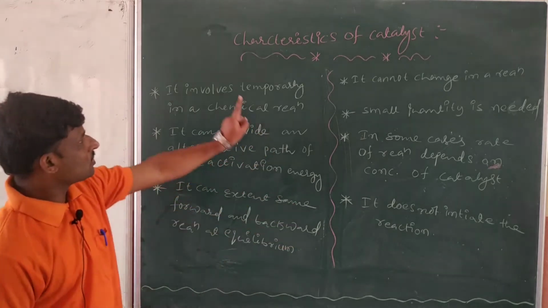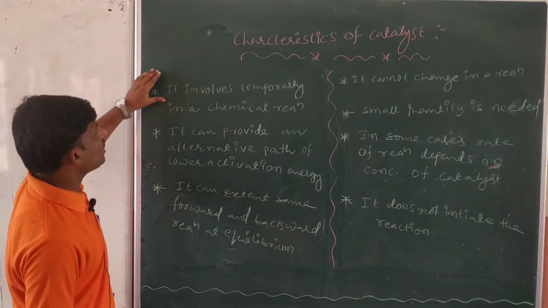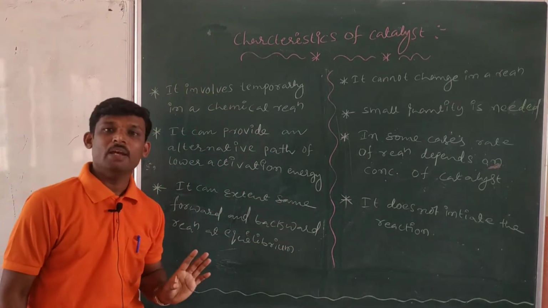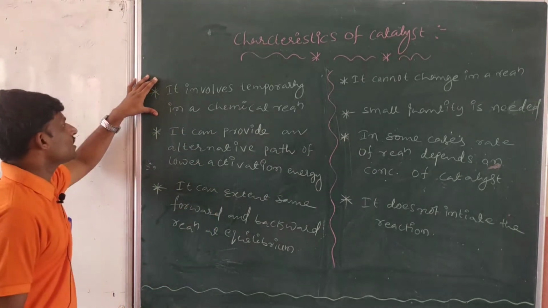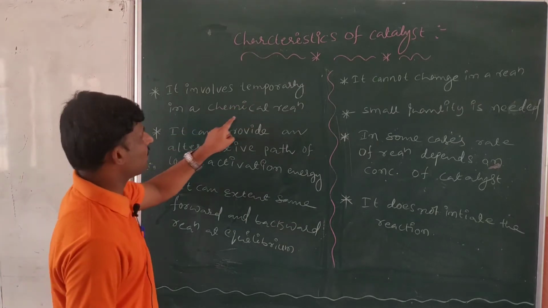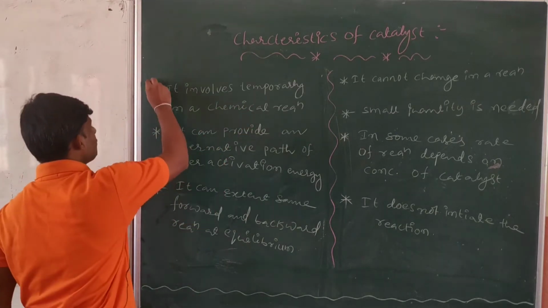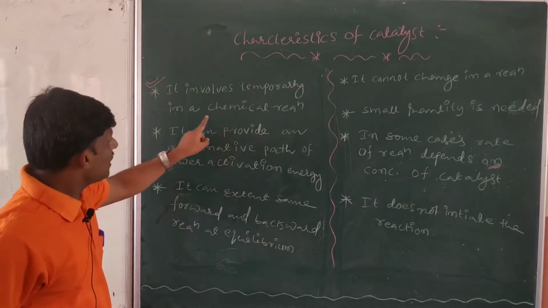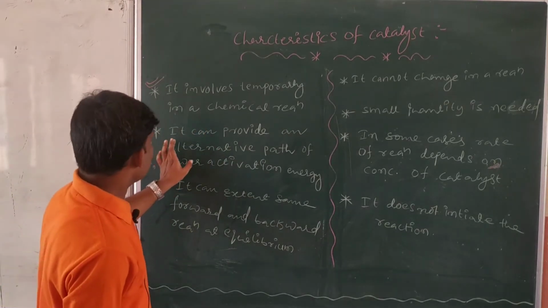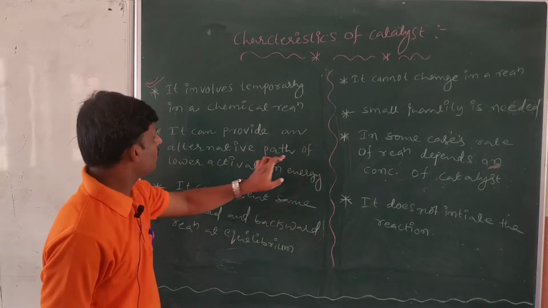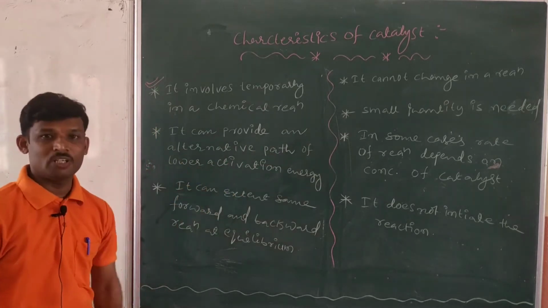So, in a catalyst, what actually happens? Generally, some characteristics we may discuss here. The first characteristic I am going to discuss is that it is involved temporarily in a chemical reaction. And the next characteristic is that it can provide an alternative path of lower activation energy.